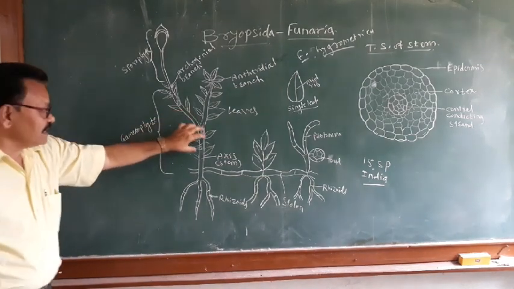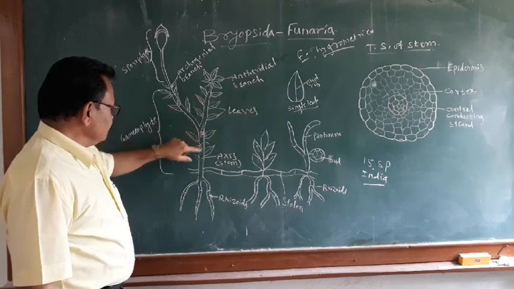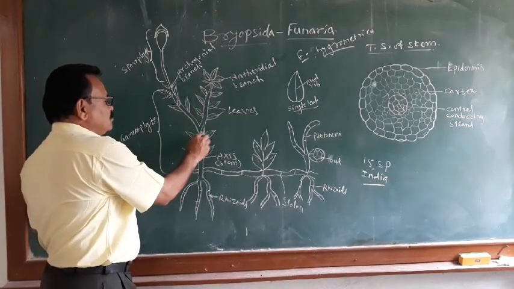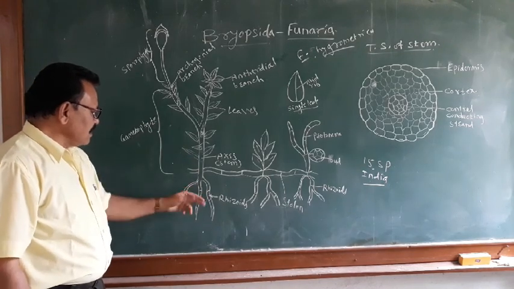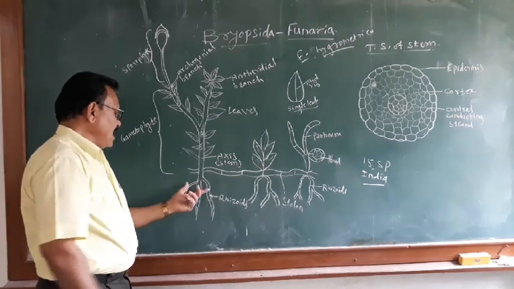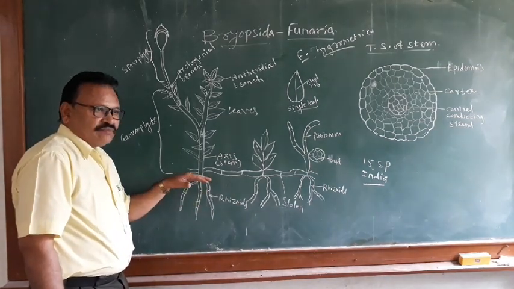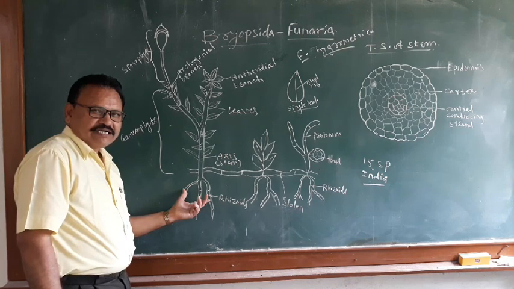Then it shows branches, and on these branches the leaves are spirally arranged. At the lower side rhizoids are present. Rhizoids show oblique septa, and they help in anchoring the plant to the substratum and absorption of water and minerals.